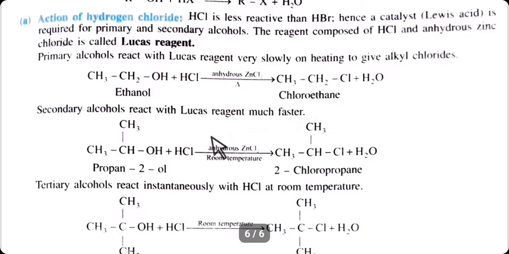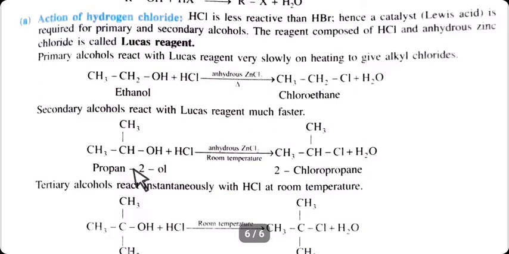Now, secondary alcohol reacts with Lucas reagent much faster than primary alcohol. We are taking here the example of secondary alcohol, propan-2-ol. As you have seen, the OH group is attached with a carbon atom which is attached with another two carbon atoms. So it is a secondary alcohol.